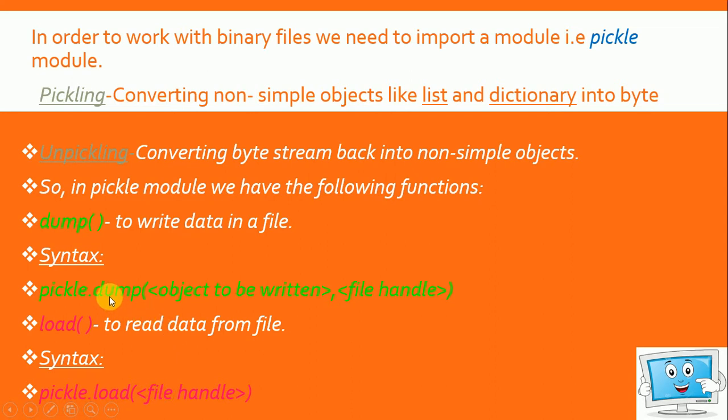So we have two functions. The dump function is used to write the data in a file, फाइल में डेटा को लिखने के लिए use करते हैं. And the load function is used to read the data from the file. And whenever we write the name of the function, first we have to specify the name of the module. So the name of the module here is pickle, dot, the name of the function. Fine.